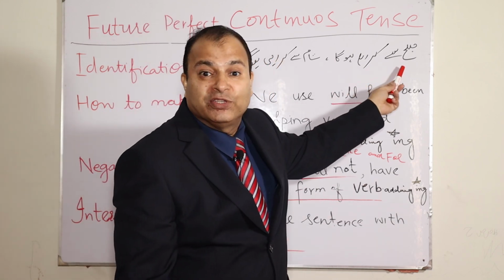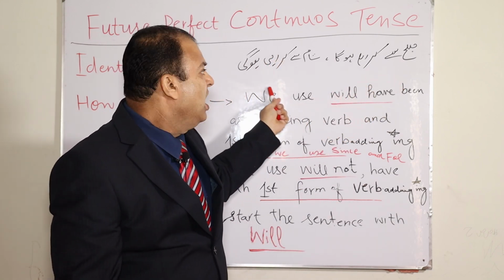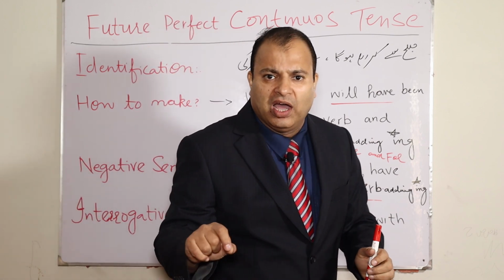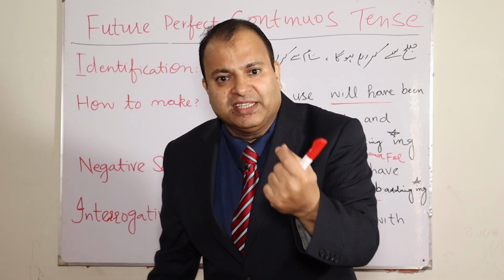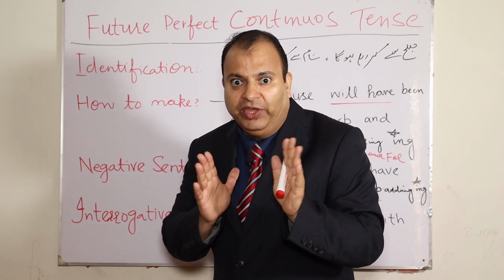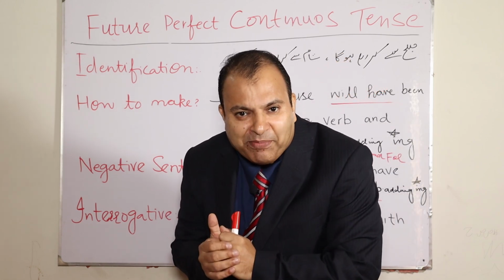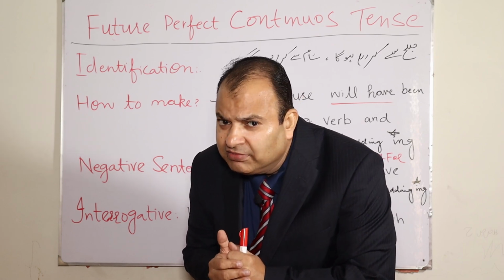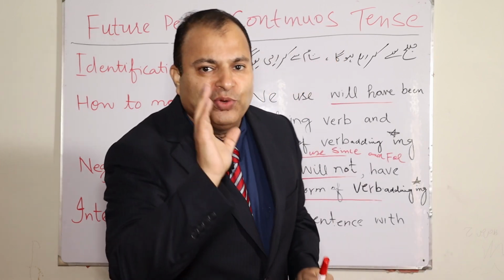So, what we have, सुबह से कर रहा होगा, शाम से कर रही होगी, सुबह से खा रहा होगा, कल दोपहर से मैच देख रहा होगा. These sort of words come at the end of the sentence and we identify. What is the next step, my dear viewers? Yes. How to make it?